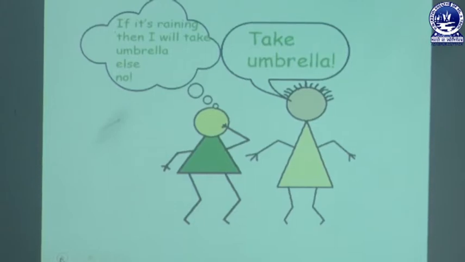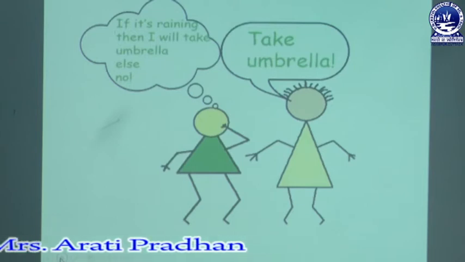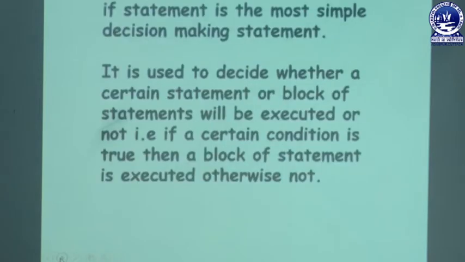Let's take one example of our day-to-day life. Suppose it is raining, then we have to take the decision that if it is raining, then I will take the umbrella, else no. It means that when there is decision making, when there are a number of options, at that time we will decide what to do and what not to do. In that case we take a decision, and to do such a task in programming we use if-else.